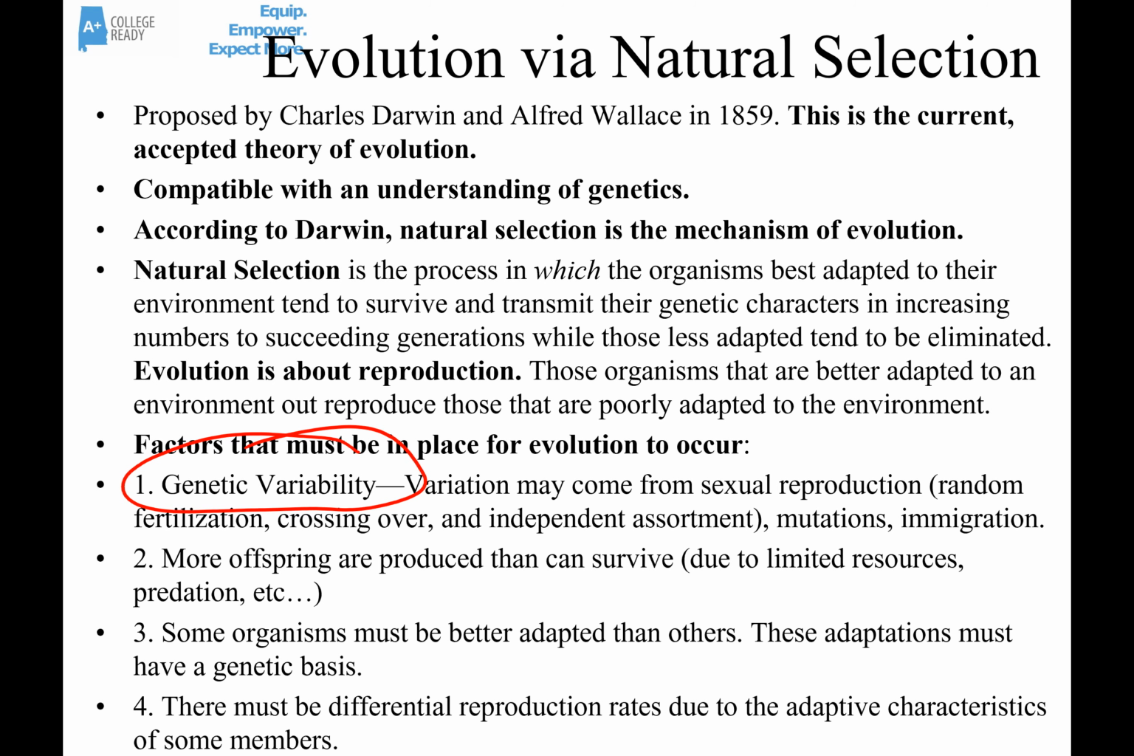Second one, more offspring are produced than can survive. Nature selects certain organisms to die. Certain organisms die because of limited resources, predation, etc. Three, some organisms are better adapted than others, and these adaptations have to be genetic. The organisms that are better adapted are more likely to survive, but according to number 4, the most important thing is that they're more likely to reproduce. And because they have more offspring than their competitors that aren't as well adapted, they become more and more common, and the genes of their competitors become less and less common in the population.